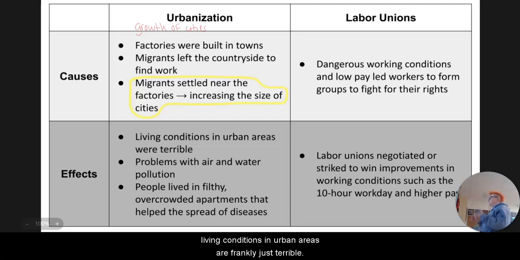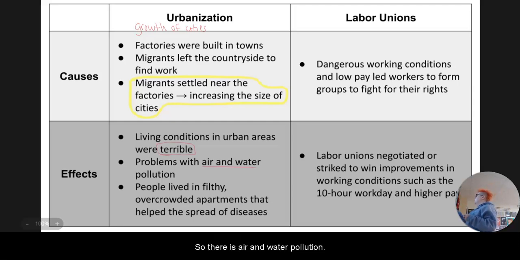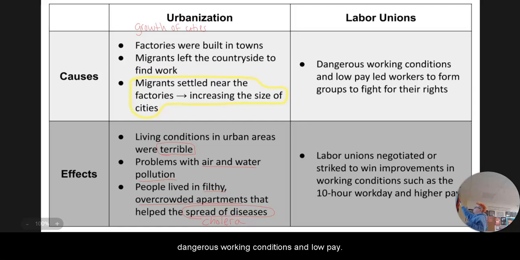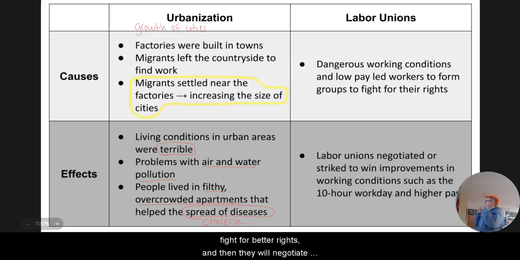However, living conditions in urban areas are frankly just terrible. There is air and water pollution. They're going to live in filthy, overcrowded apartments, and we're going to have the huge spread of diseases. And you are going to see in a minute, when you watch a separate video, all about the spread of disease, of cholera. Labor unions will form because of a lot of these dangerous working conditions and low pay. So workers are going to gather together, act as one group, and fight for better rights. And then they will negotiate or strike for improvements in the working conditions. Two of the big ones are going to be the 10-hour workday and higher pay.